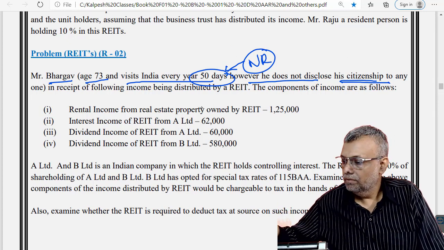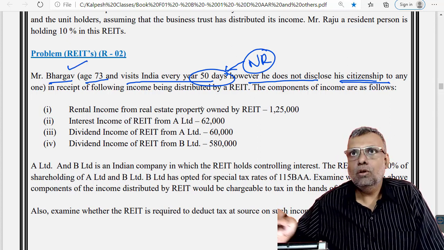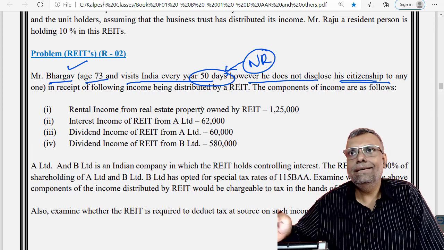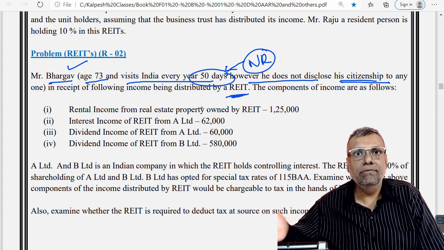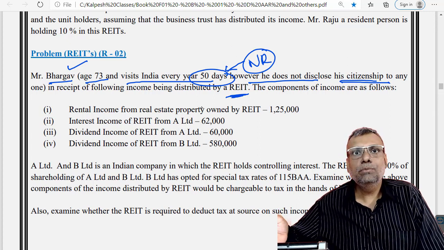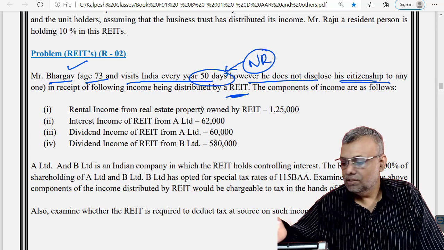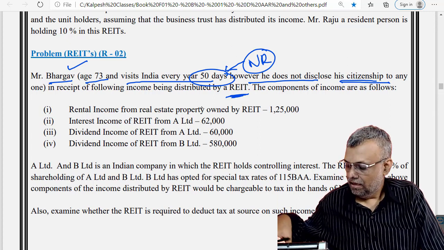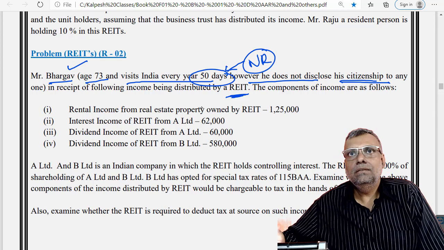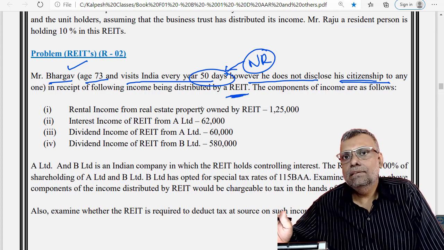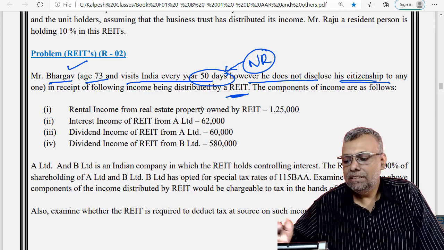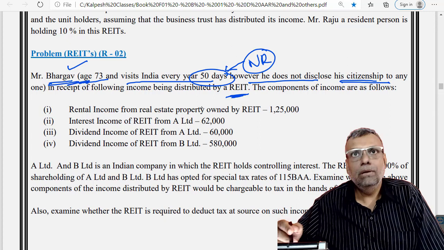So he is a non-resident investor in the REITs, and accordingly the rate of tax from the TDS point of view can differ a little bit. Because the TDS provisions for resident and non-resident, with different rates, were already explained to you some time back. At the same time, the tax rates like higher basic exemption cannot be available to a non-resident, although he is a senior citizen.